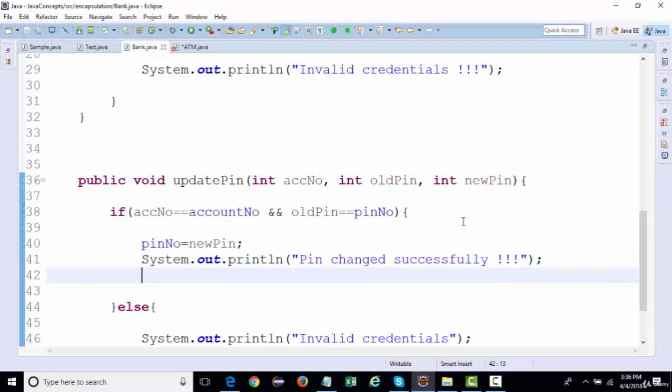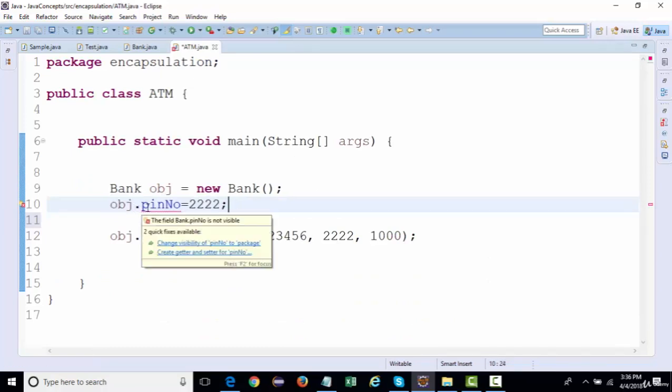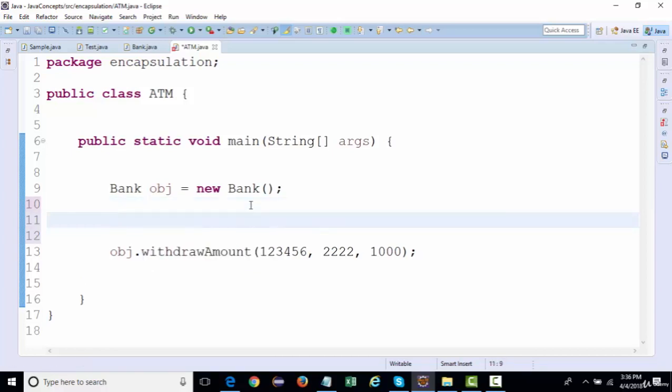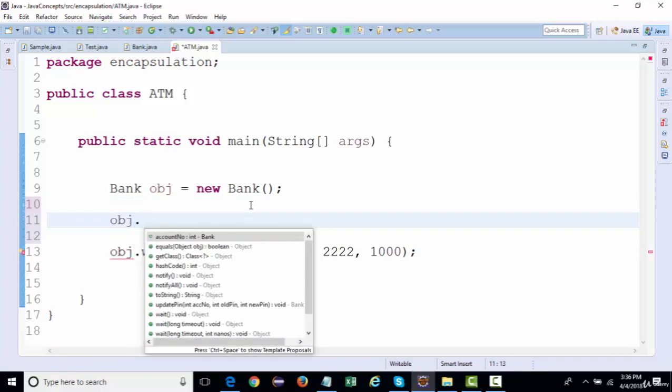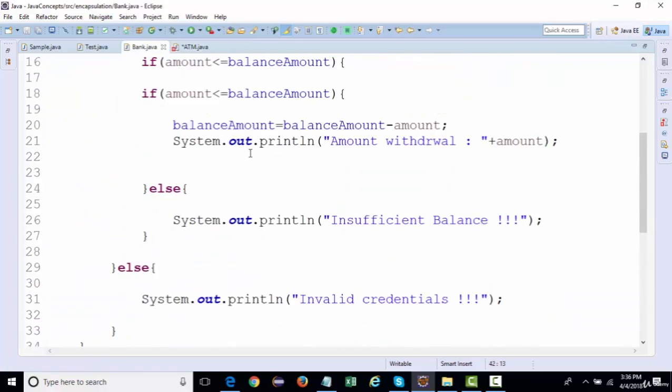So now if a customer again goes to an ATM, we are not able to access the PIN number now because it is a private variable. So a genuine customer will be accessing the functionality of updating the PIN number, where he's going to provide his account number as this, and the old PIN, which is the PIN that we have over here, 1234.